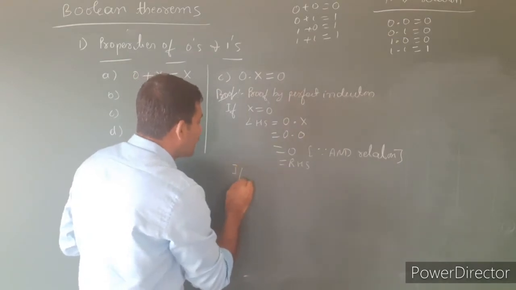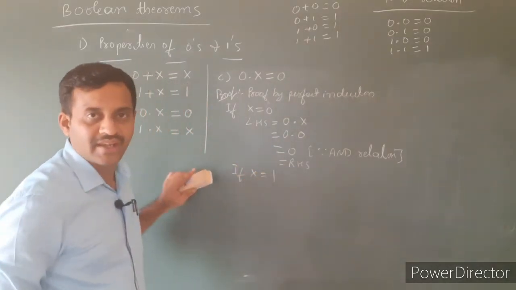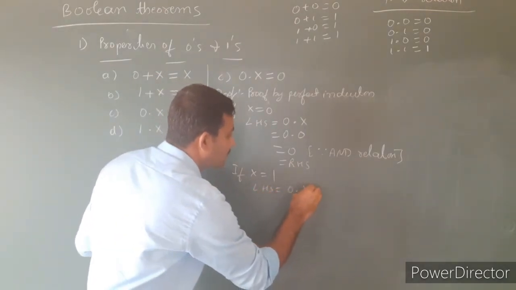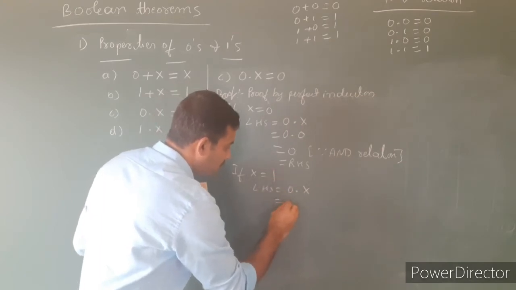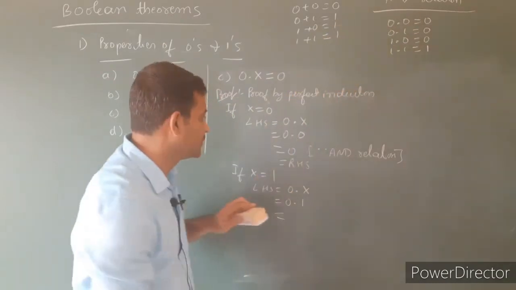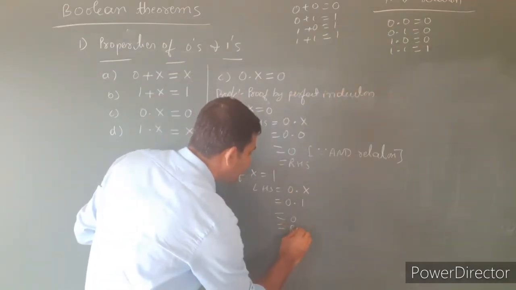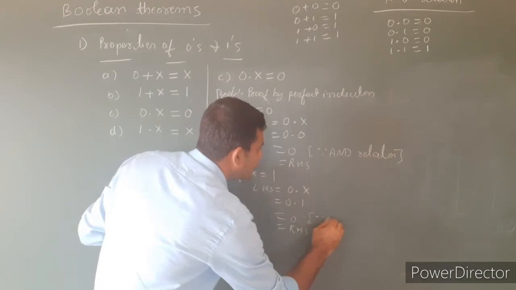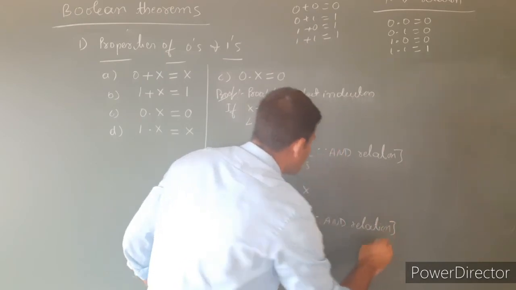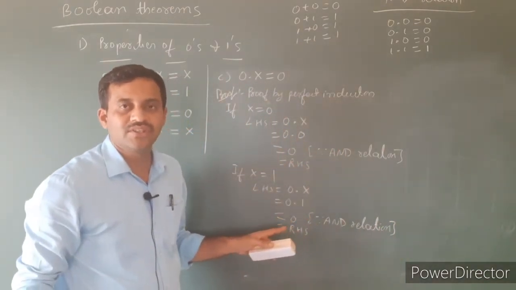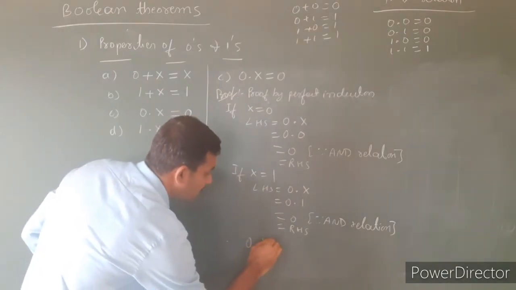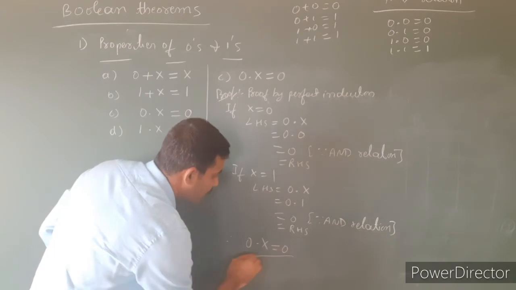Then if x is equal to 1, again consider the left hand side, that is 0 into x. Replace x value by 1, 0 into 1 by AND relation. What is the value of 0 into 1? It is equal to 0, which is the right hand side. Why is it 0? Because of the AND relation. From the AND relation, we directly write that 0 into 1 is equal to 0. Therefore, we have proved that 0 ANDed with any variable is equal to 0.